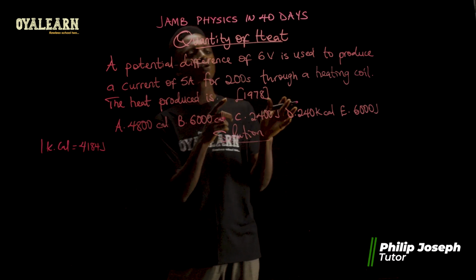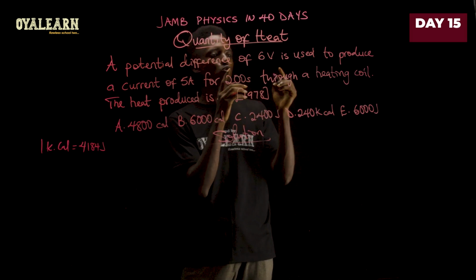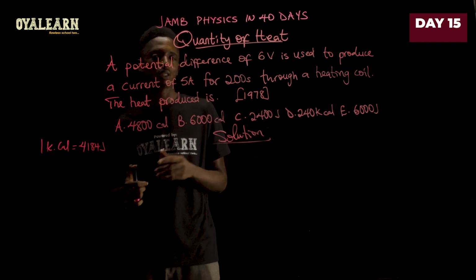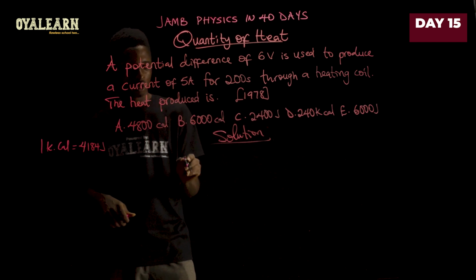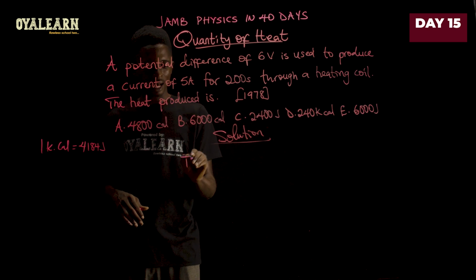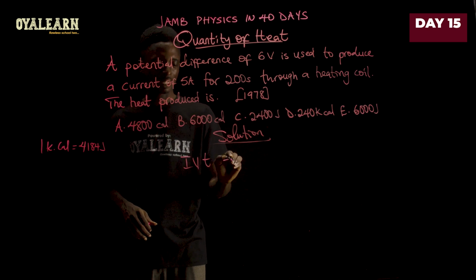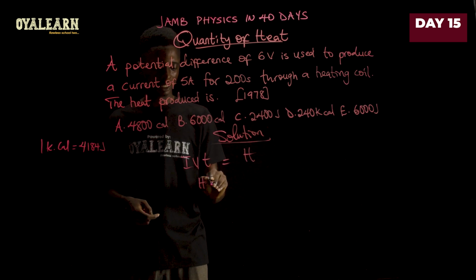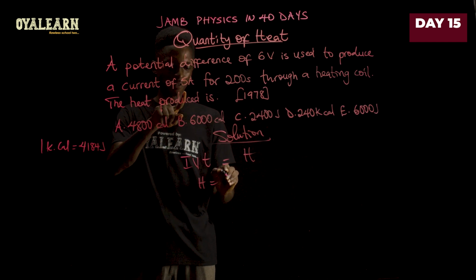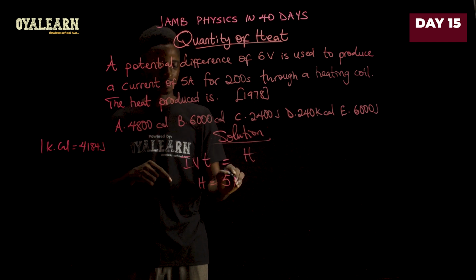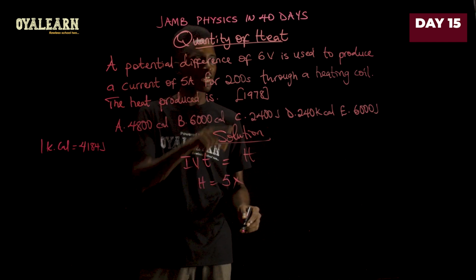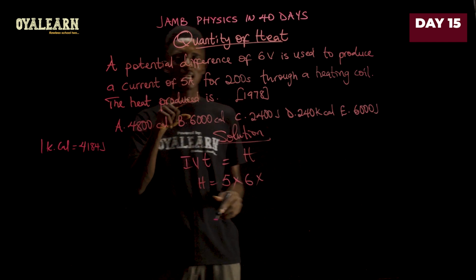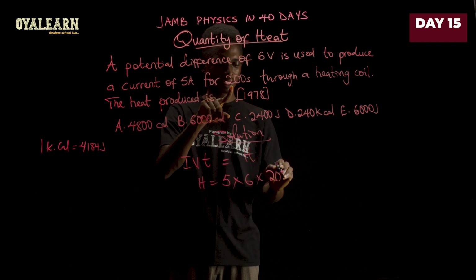Now, we have to convert electrical energy to heat energy. Electrical energy is given as the electrical power multiplied by time, right? So that would be IVT equals the quantity of heat. Let's call that H. So to solve for H, that would be the current, 5 amperes, multiplied by the potential difference, 6, multiplied by the time. Now the time is 200 seconds.